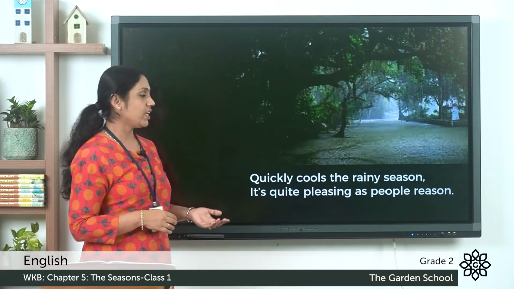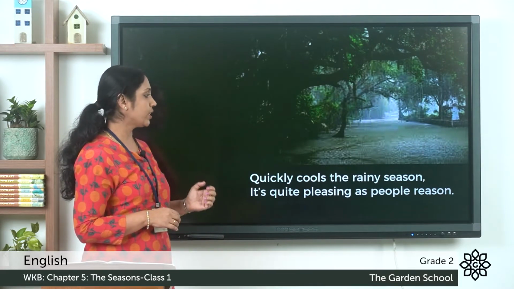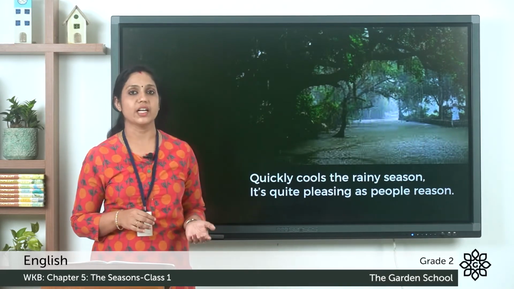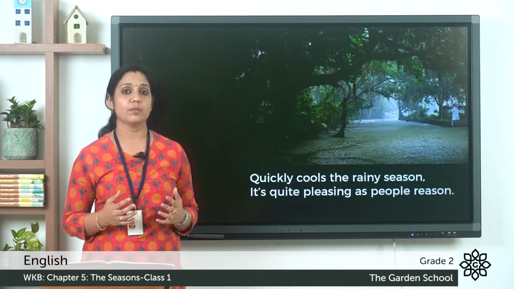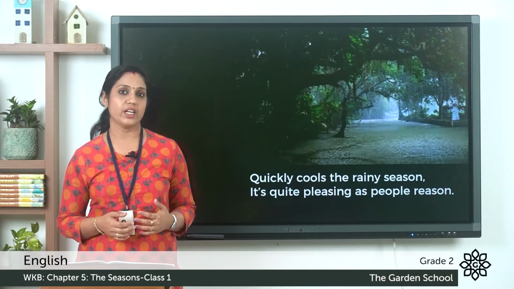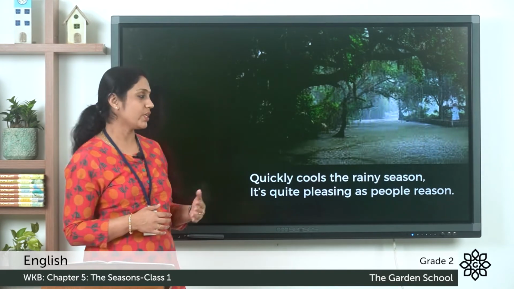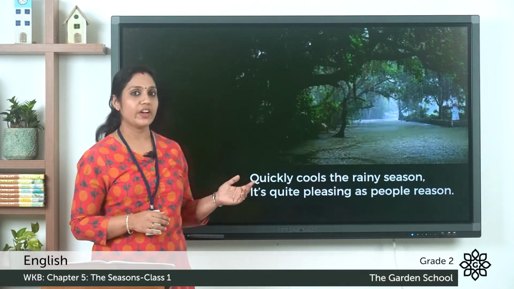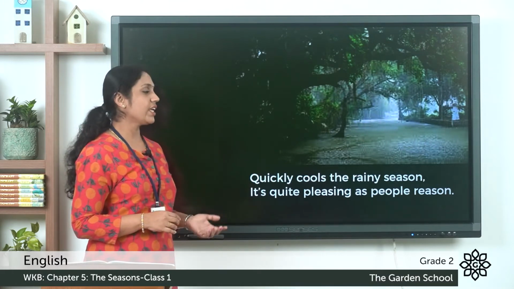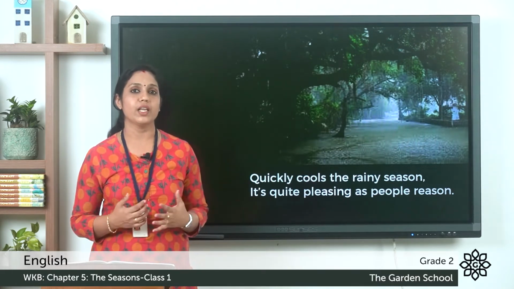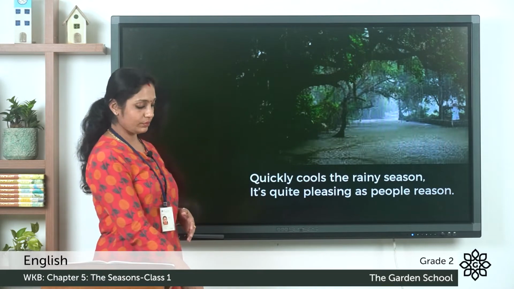Quickly cools the rainy season. It's quite pleasing as people reason. And after the summer season comes the rainy season. And what does the rainy season do? It quickly cools. It cools the atmosphere. So it said that quickly cools the rainy season. It's quite pleasing as people reason. And people are pleased with the rainy season.